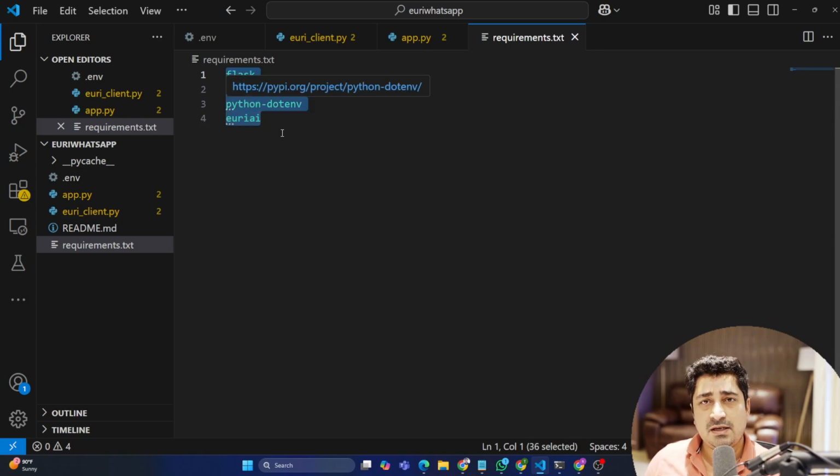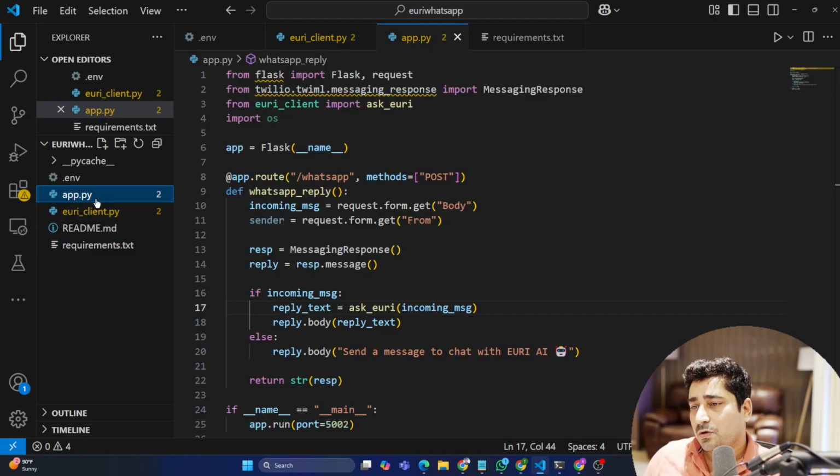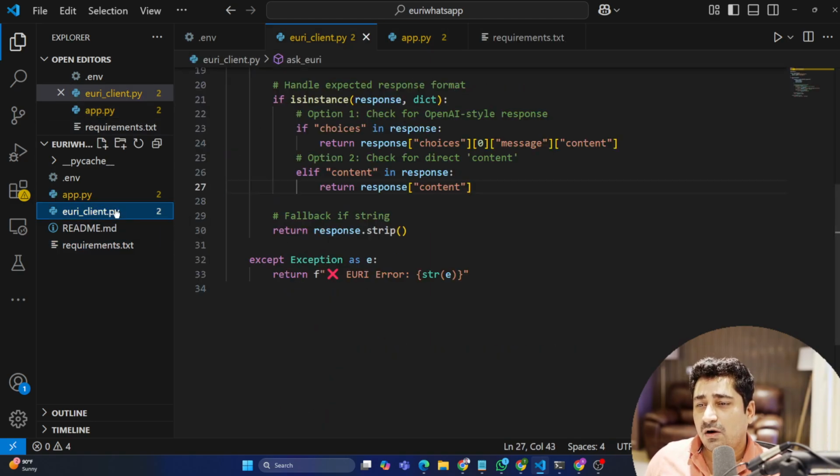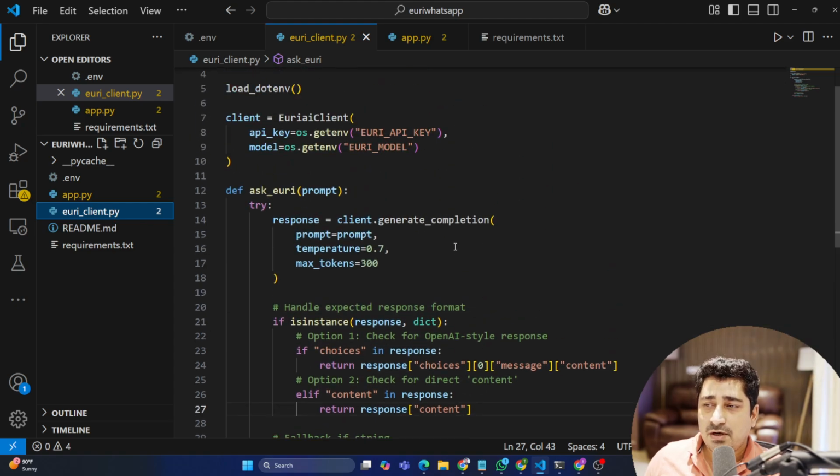So the Euri AI SDK for Python is already available, so we are going to install this one. Here we have something called the Euri client, and what we are trying to do is just call a model. Now let me show you Euri basically.